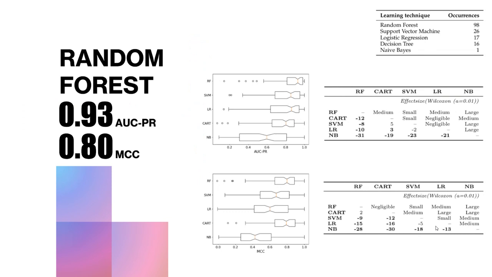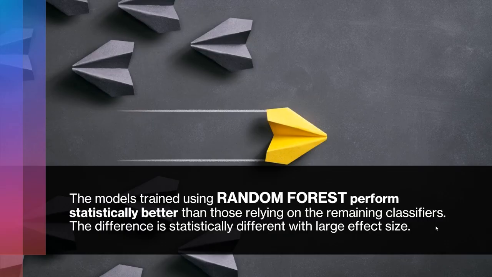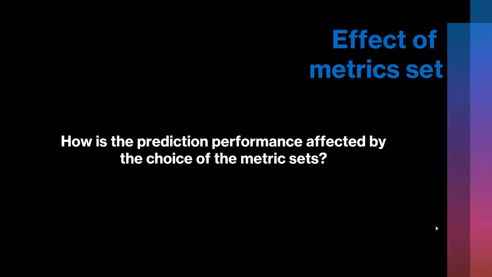As a result, we found out that random forest is the best performing classifier with an AUC PR of 0.9 and a Matthews correlation coefficient of 0.8. The comparison can be seen in the box plots and in the tables in the slides. We found out that random forest occurred as having the best performance 98 times in total. So we can say that the models trained using random forest perform statistically better than those relying on the remaining classifiers, and the difference is statistically significant with a large effect size.